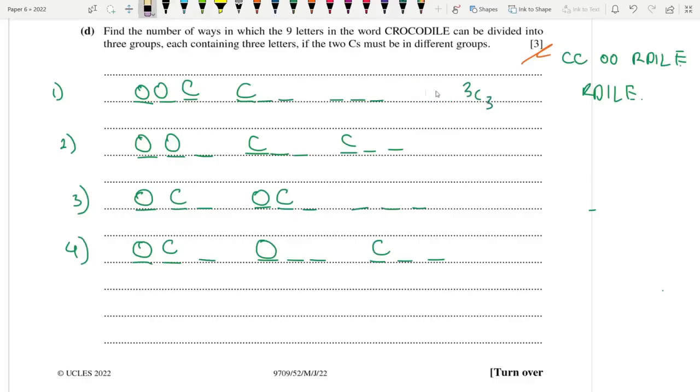Now you might be wondering, what if I put the C here? Would it be the same? Yeah, sure. It would be 5C3 times 2C2. You would end up with the same answer, by the way. You can check. You get the same answer. So 5C2 times 3C3. Okay. Next one.